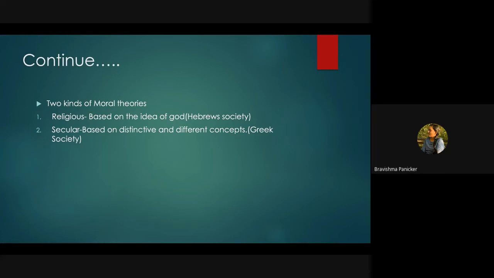So there is no such thing in secular theory. It is completely relying upon the customary practices. So this is explained in the secular theory, and it is completely based on distinctive and different concepts. And we could see this secular theory in the Greek society.